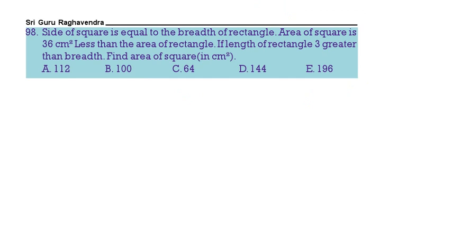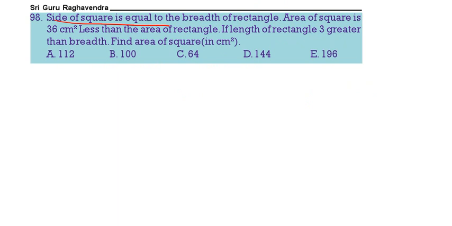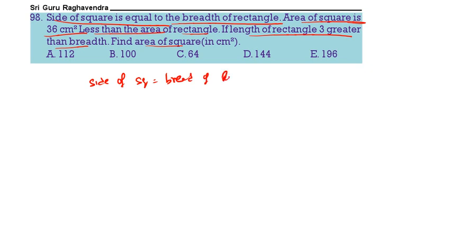Next, see the next question. The side of the square is equal to the breadth of the rectangle. The area of the square is 36 centimeter square less than the area of the rectangle. The length of the rectangle is 3 greater than the breadth. Find the area of the square. Take breadth as B, length as L. Area of the square is 36 less than the area of the rectangle. Area of the rectangle is LB. Area of the square is B square, because the side of the square is equal to the breadth of the rectangle, that is given, 36.